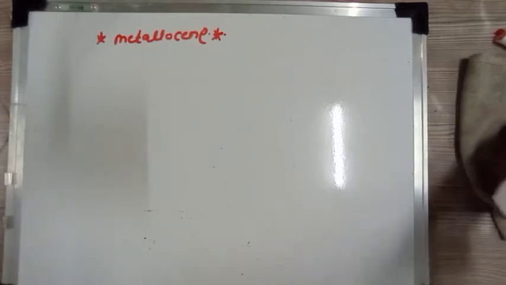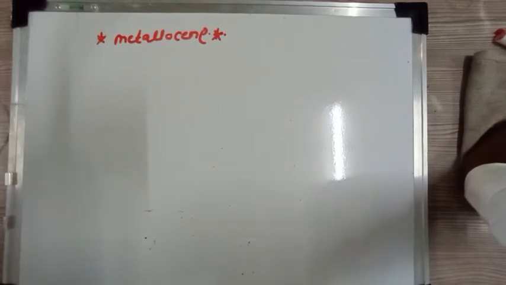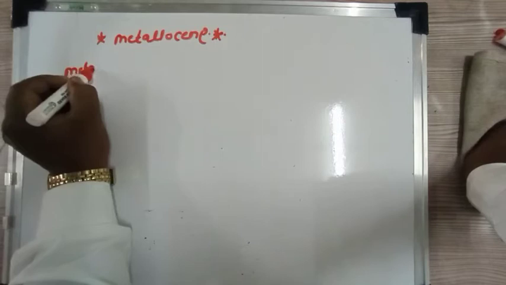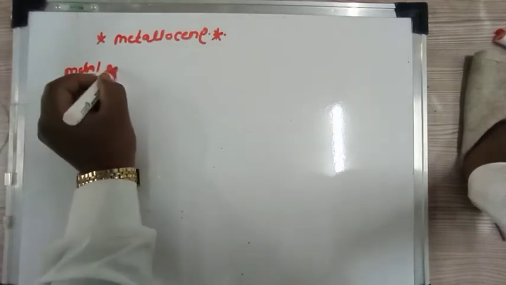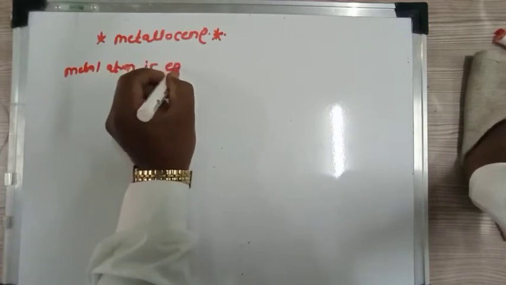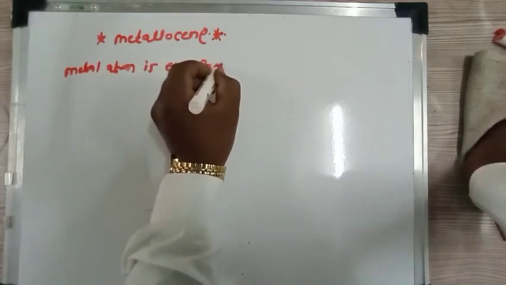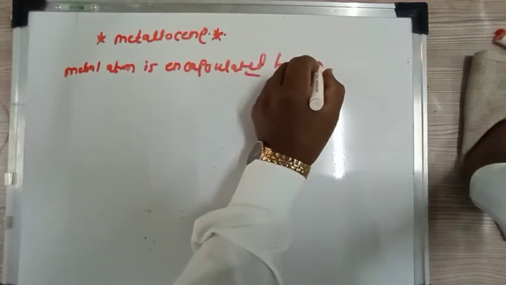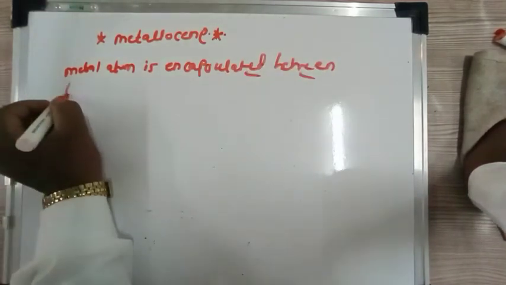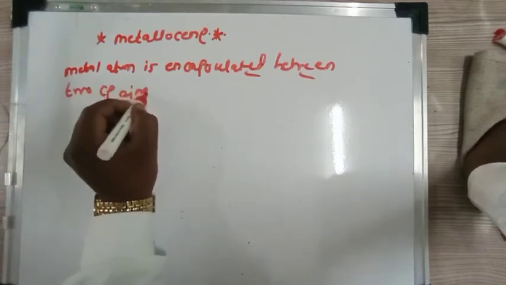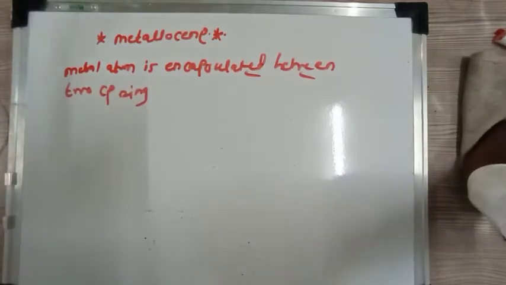So in metallocenes the metal atom is encapsulated between two Cp rings.